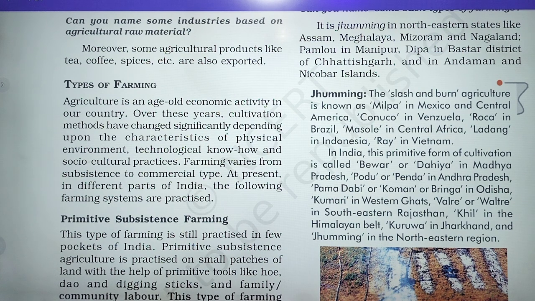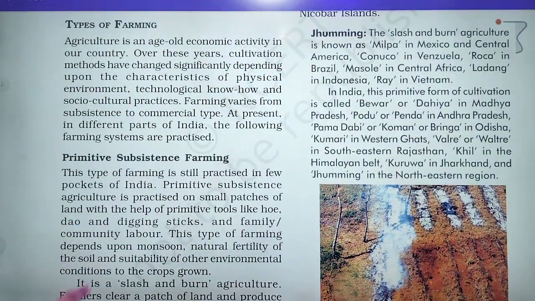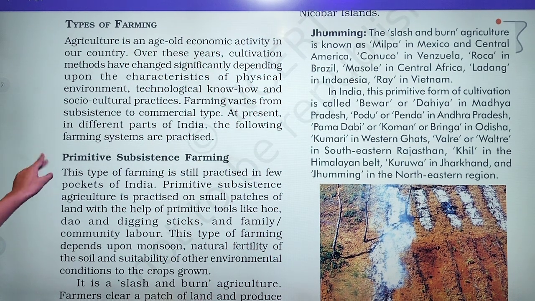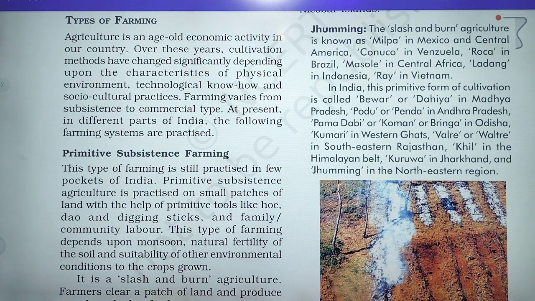The first one is primitive subsistence farming, then intensive, and commercial farming. This type of farming is still practiced in a few pockets of India. It means this type of farming is done only in some areas of India.